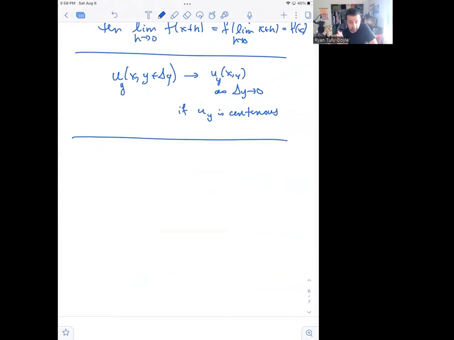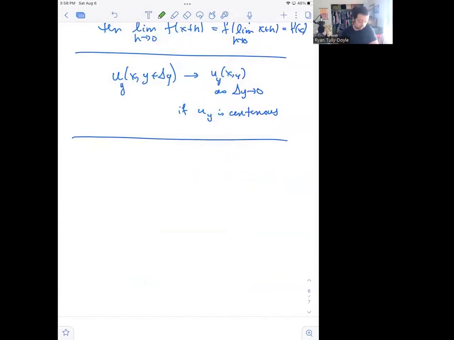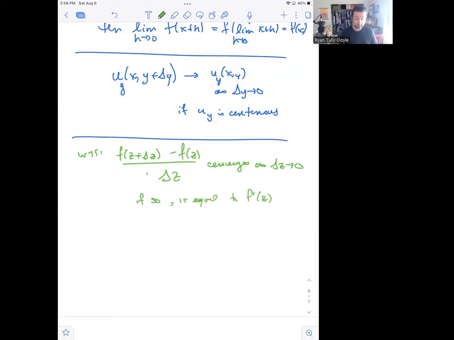So what is the theorem that we're trying to prove? What do we want to show here? What we'd really like to show is that if I wrote down a difference quotient that looks like the derivative of f, so if I have f of z plus some increment in z, and I subtract f of z, and I divide by delta z, I want to show that this converges as delta z goes to 0. Because if it does, it means that f is differentiable, and it's equal to f prime of z.